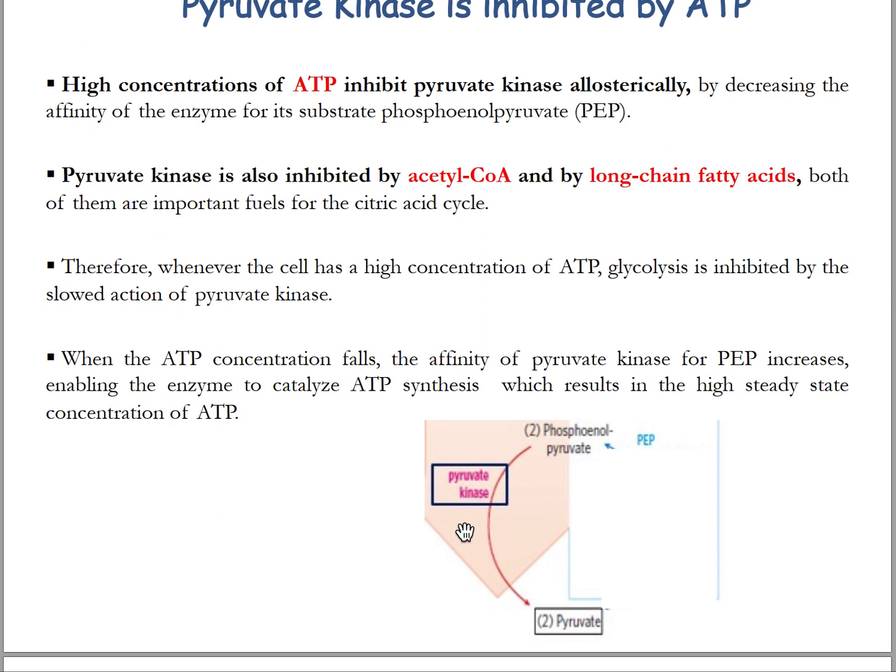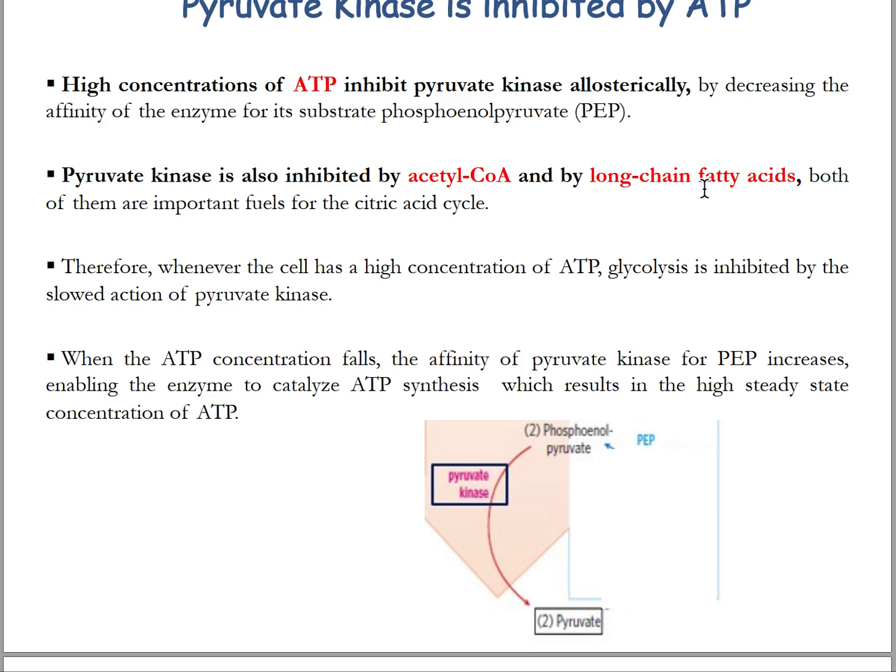Similarly, when the concentration of pyruvate or acetyl-CoA is higher, there is no requirement for further phosphoenolpyruvate to be converted to pyruvate. So pyruvate kinase will be stopped. A higher concentration of ATP also inhibits pyruvate kinase allosterically by decreasing the affinity of the enzyme for its substrate phosphoenolpyruvate. Also, pyruvate kinase is inhibited by acetyl-CoA or by a higher level of long-chain fatty acids.